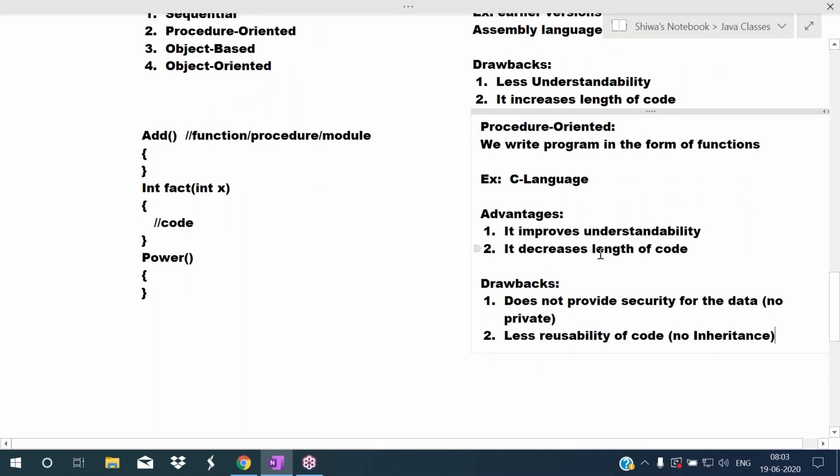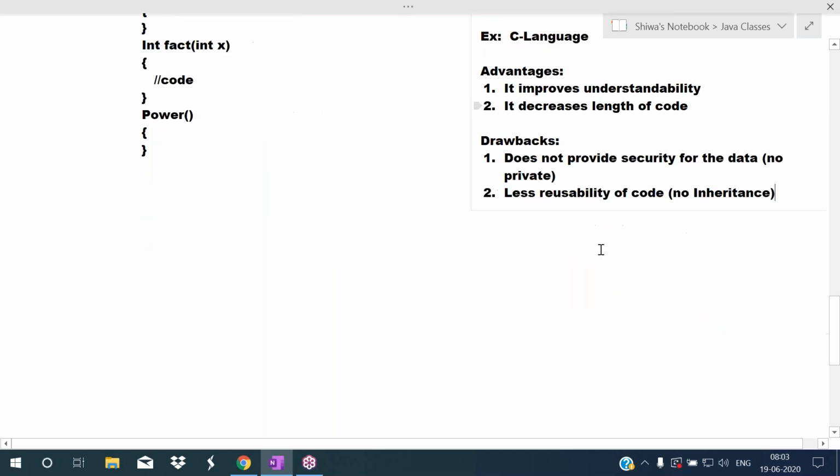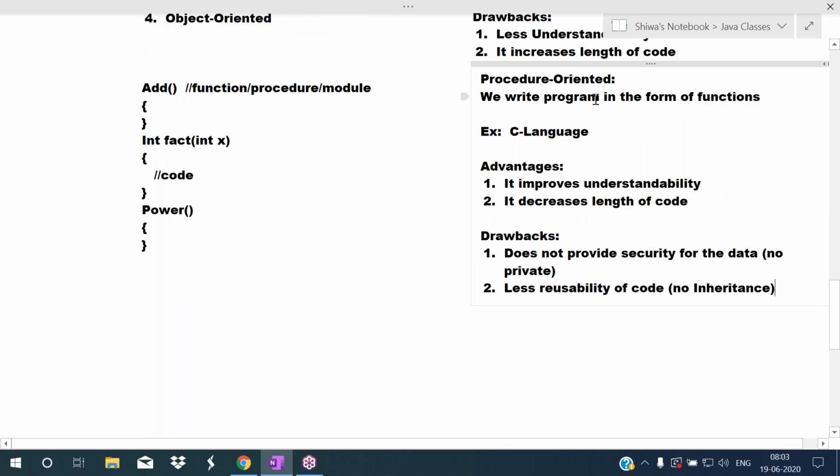We write code only one time, but we can use that code any number of times by calling. But with the procedure oriented approach, some drawbacks are there: security problems will occur, less reusability is there, maintenance problems will occur, and extendability problems will occur.